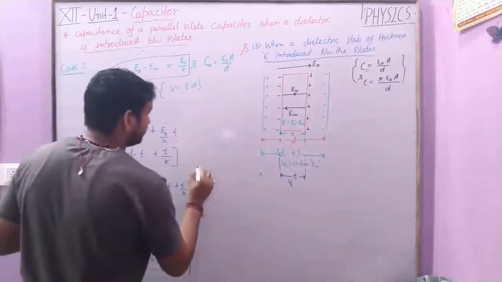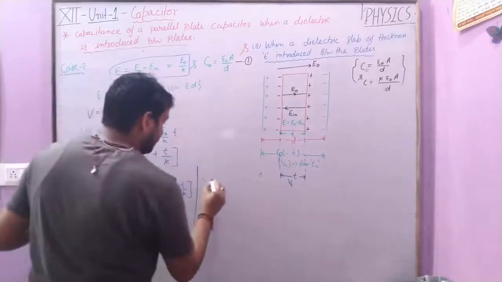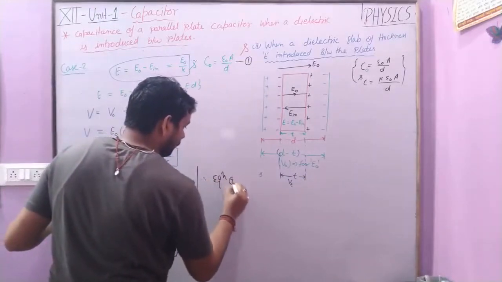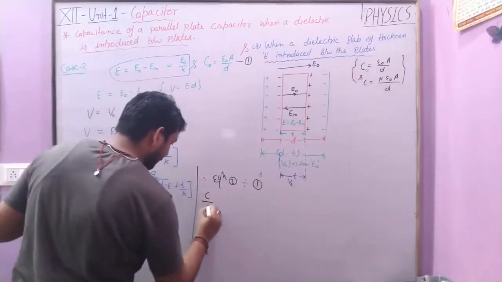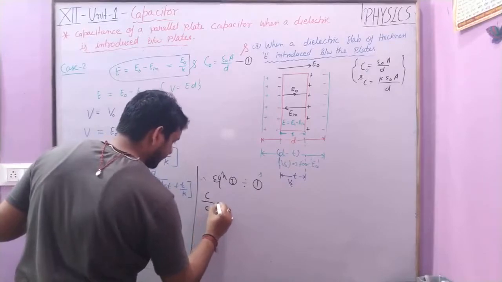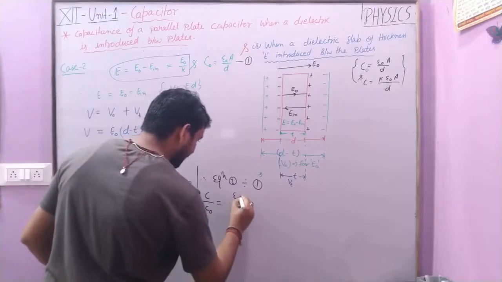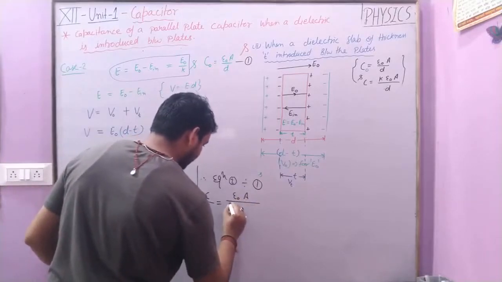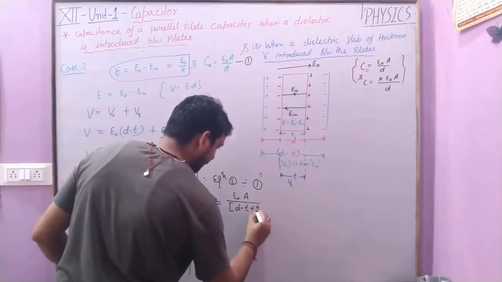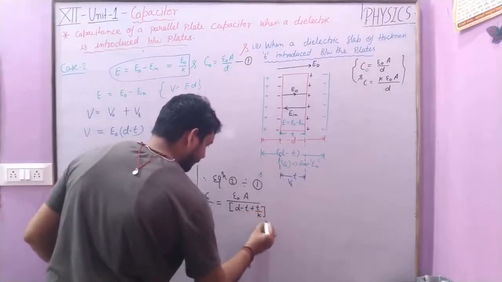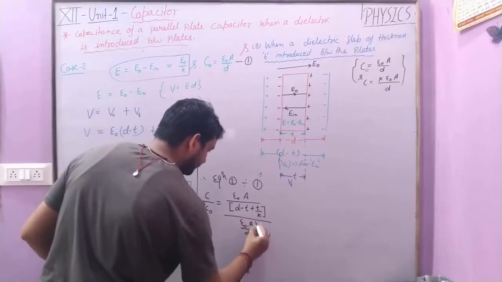If it is equation 1 and equation 2, then equation 2 divided by equation 1 gives C upon C naught is equal to epsilon naught A upon d minus t plus t upon K, upon epsilon naught A upon d.